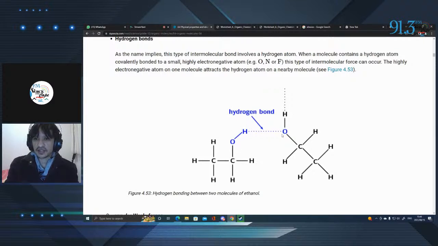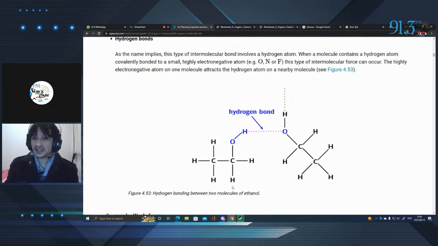And we have another alcohol over here, and we can see that the hydrogen bond is forming between these two. And if you look at where this alcohol is situated, on the 1st carbon, so it's a primary alcohol, that makes it easy for it to connect and make this bond.